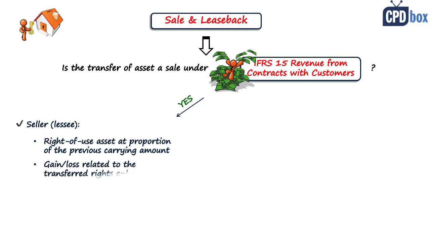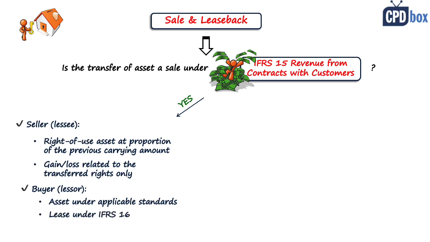And the seller also recognizes gain or loss related to the rights transferred to the buyer. Then the buyer or lessor recognizes a purchase of an asset under applicable standards and accounts for the lease under IFRS 16.